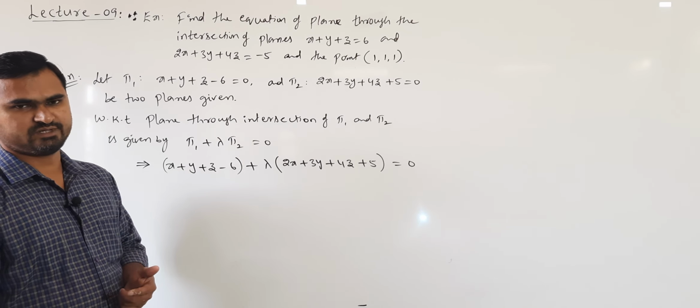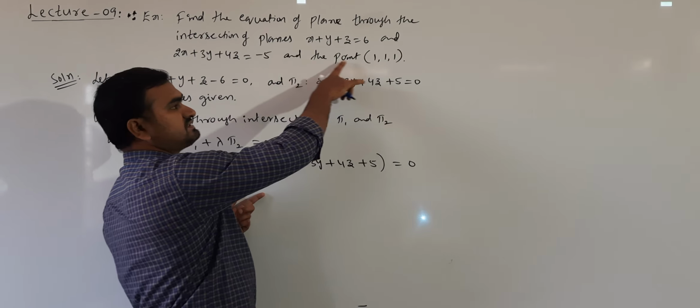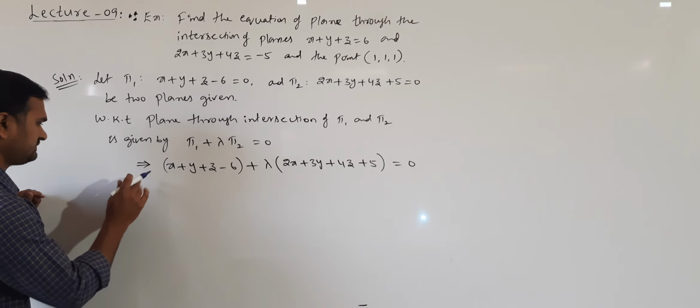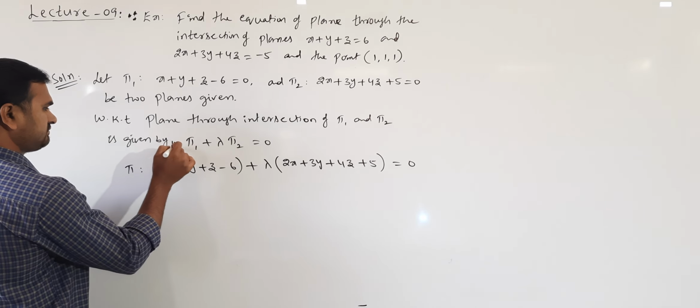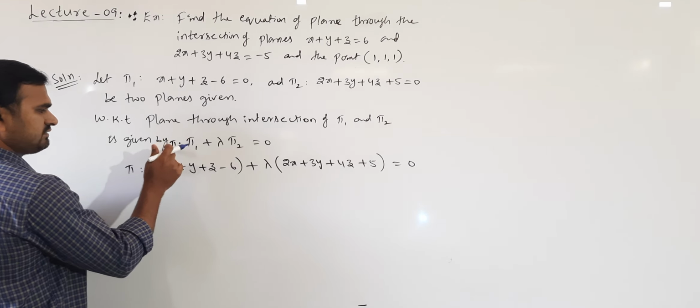But out of all these planes, which plane we require? This plane is also passing through this point 1 1 1. Given that, suppose it is a plane pi, I denote the required plane by pi.